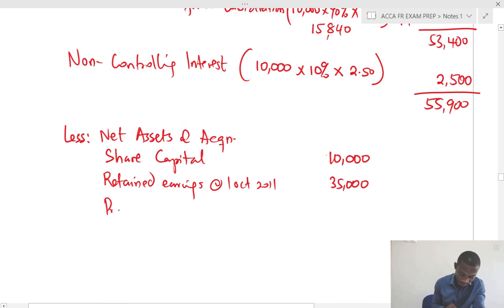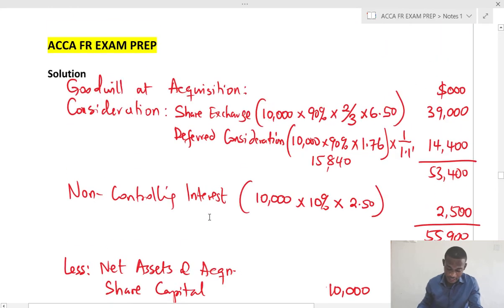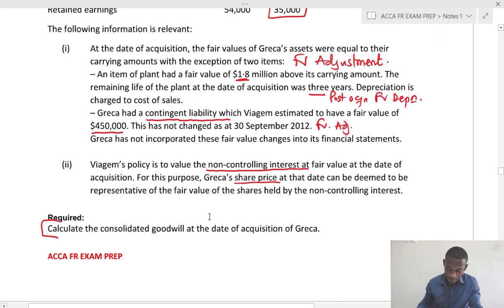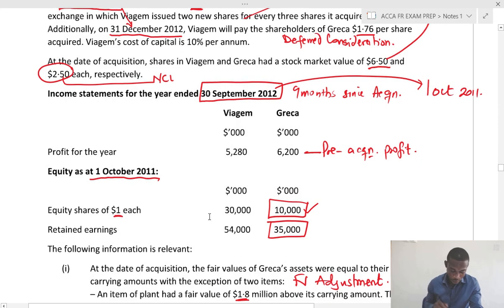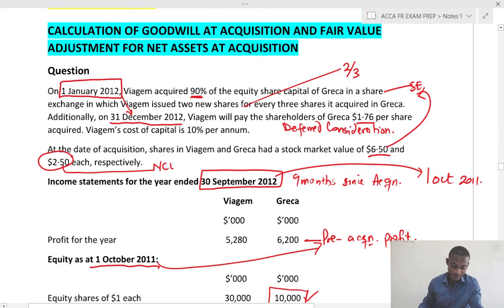Then I need a pre-acquisition profit. So it means that I need to count from 1st October, this date, to you have October, November, December, and the acquisition was on the 1st of January. So this is 3 months.